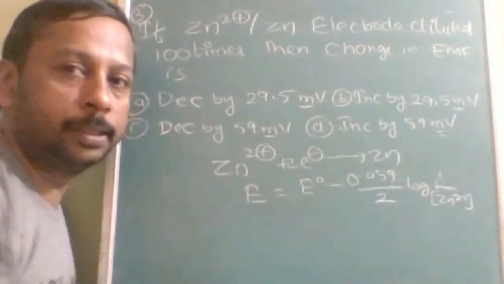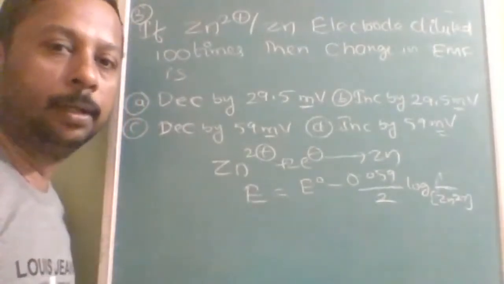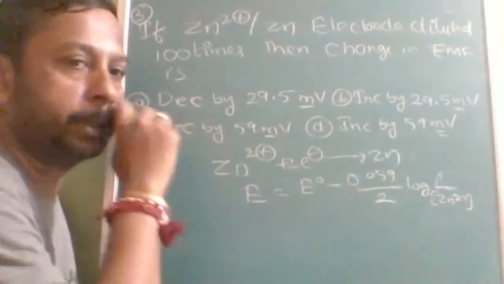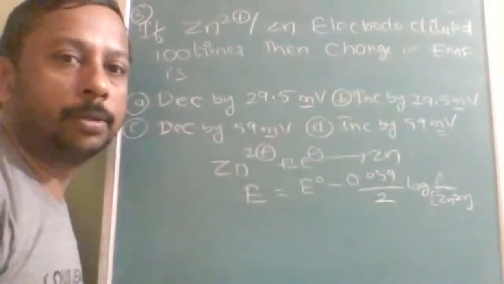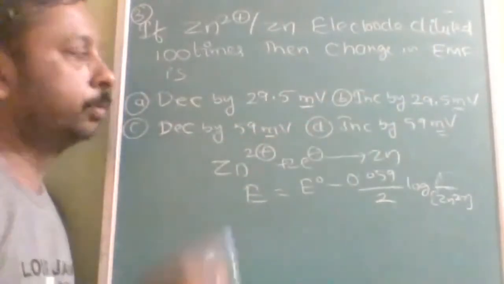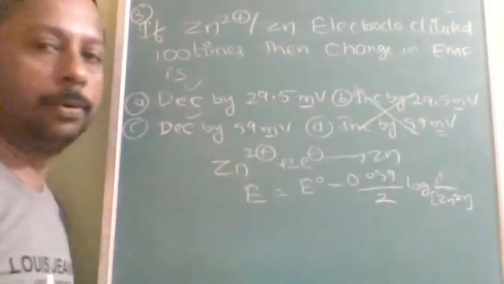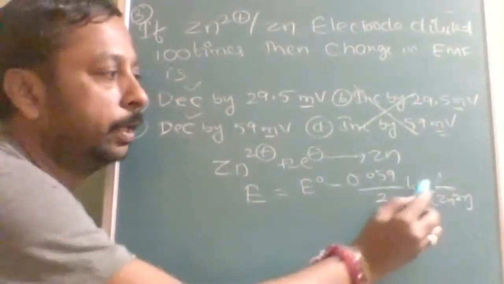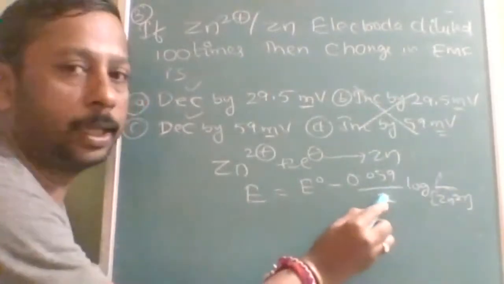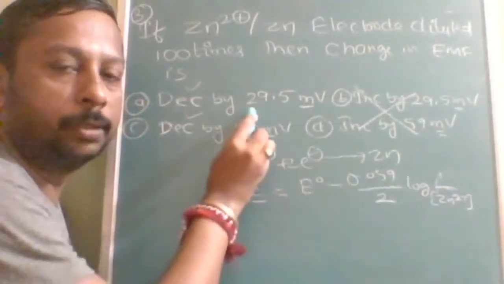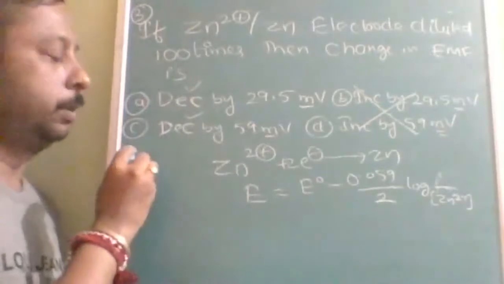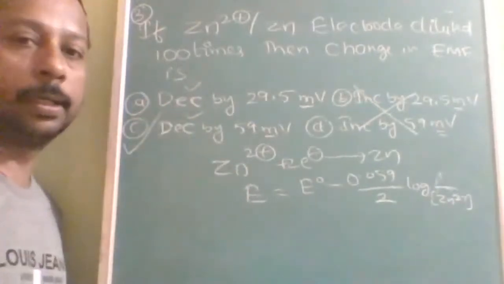Inverse of the inverse is directly proportional. So directly proportional to concentration. Here diluted means concentration is decreased. So decreased means either this one or this one. You don't worry about this one. And log 100 is 2, and the 2 is getting cancelled. So there is no chance of the 29.5. So what is the correct answer? C is the correct answer.